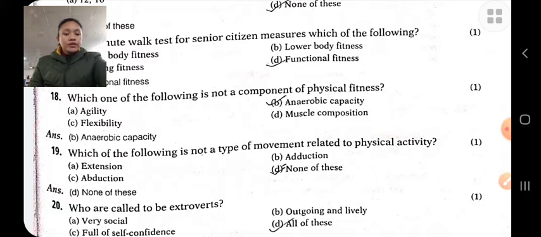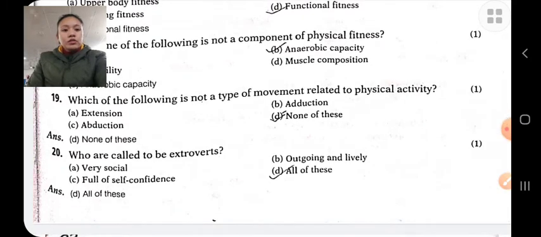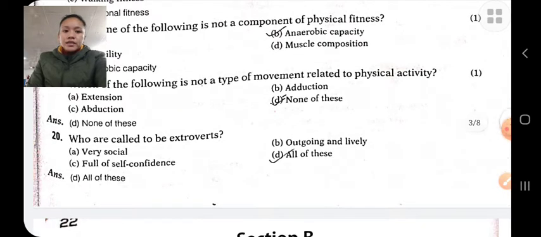The components of physical fitness are strength, speed, endurance, flexibility, and coordinative ability. Which of the following is not a type of movement related to physical activity? Extension, abduction, and adduction, these all are movements.